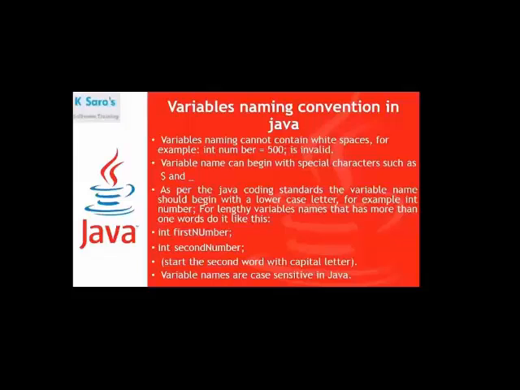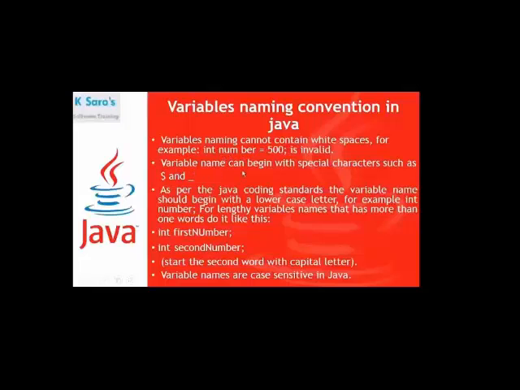Suppose you write a lengthy variable name, for example int number, then space, br. It is not acceptable; it is actually wrong. So is equal to 5. Is it a valid variable? No, it is not valid. It is an invalid variable. So space is not acceptable in between the variable name.